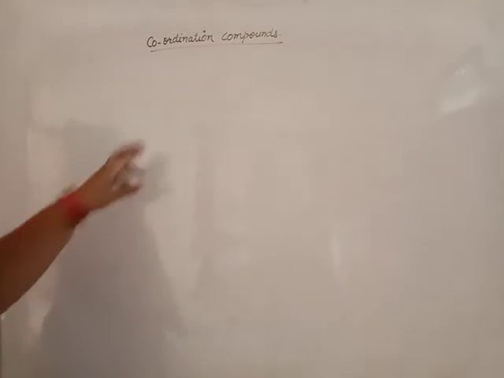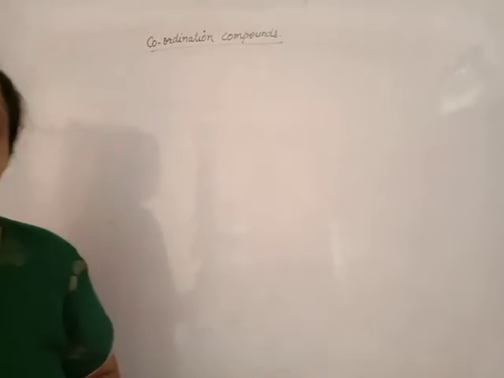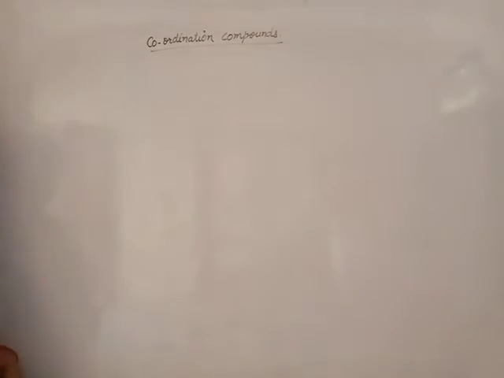Students, today we will start our new topic, that is coordination compounds. It is unit 9 from your book. Coordination compounds. What is the meaning of coordination? Coordination is the bond that is formed by sharing of electrons. These electrons are contributed by one but shared by both. That bond formed is known as coordinate bond or dative bond.